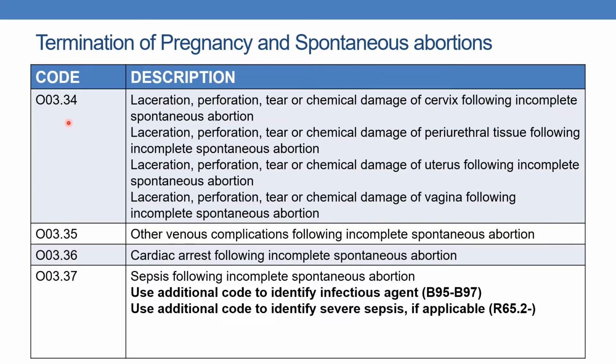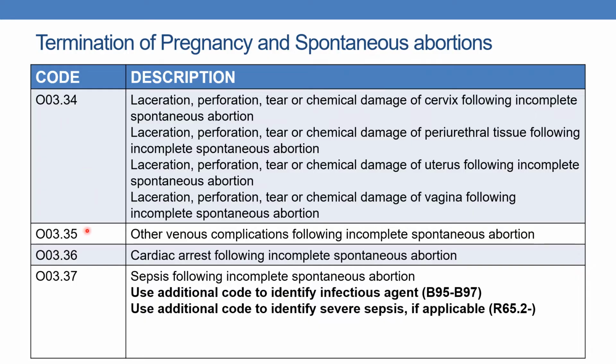This is a continuation for O03.34: laceration, perforation, tear or chemical damage of cervix, of periurethral tissue, of uterus or of vagina, any of the organs. The code is O03.34.